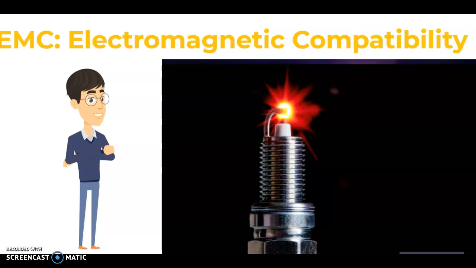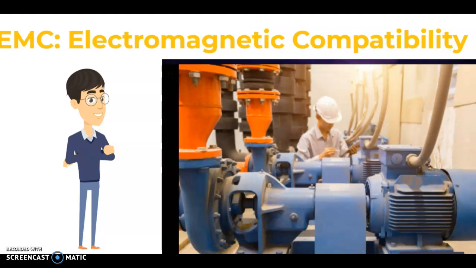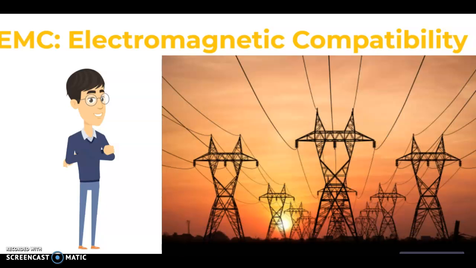Then this is a spark plug, and it is due to the switching of energy. Because of this switching and high energy change, noise can be generated, and it is very dangerous. Then the motors, high voltage, high current motors and controllers, can also generate noise. These are transmission lines which are used for electricity transmission, and transmission lines can also generate noise.